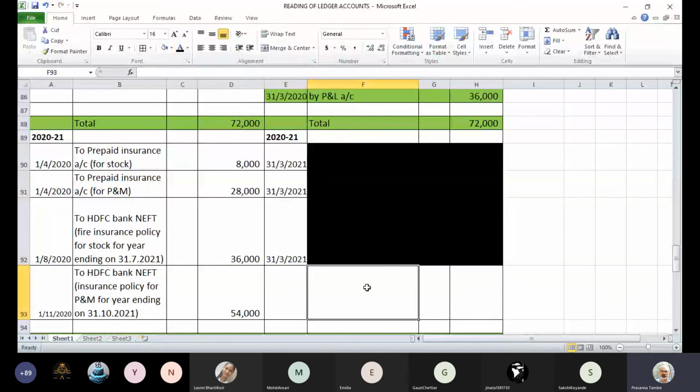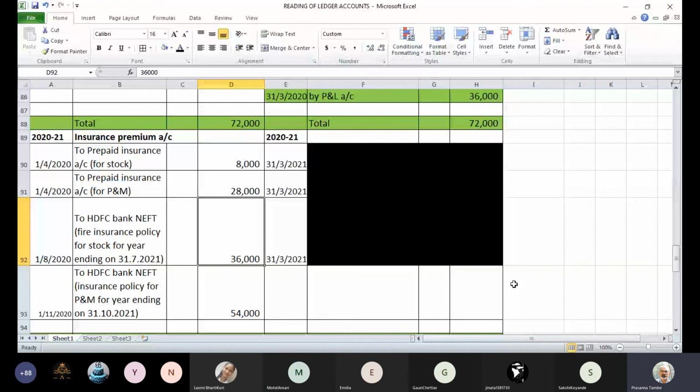Now you are going to tell me what happens on 31st March. What should we do on 31st March? I need an answer from your side now. This is the insurance premium account. Passing the entry of prepaid insurance, how much should that be? 12,000 for which policy, stock or machinery?